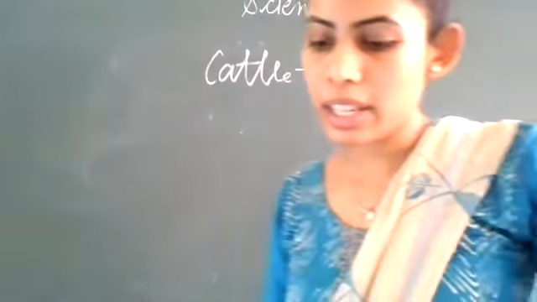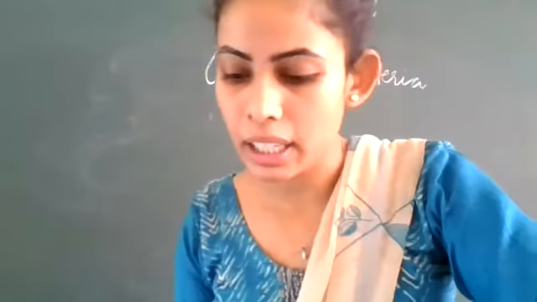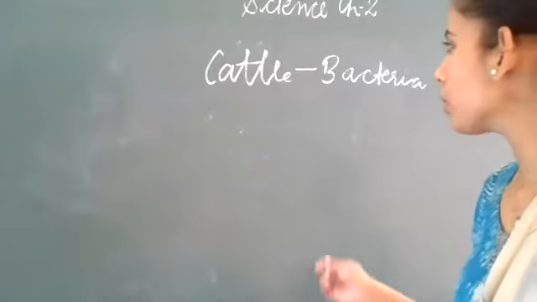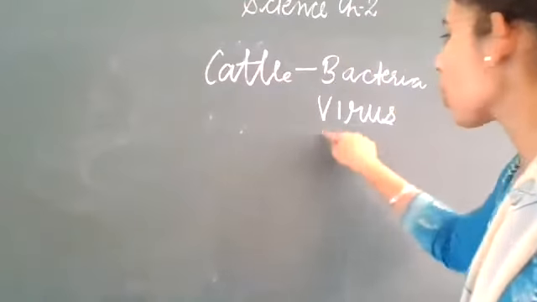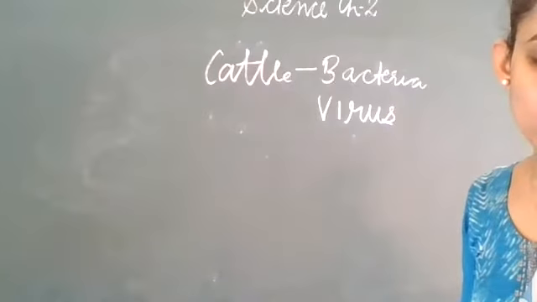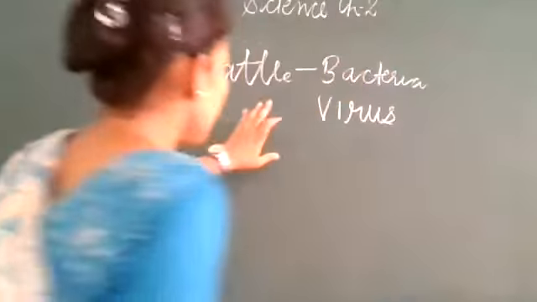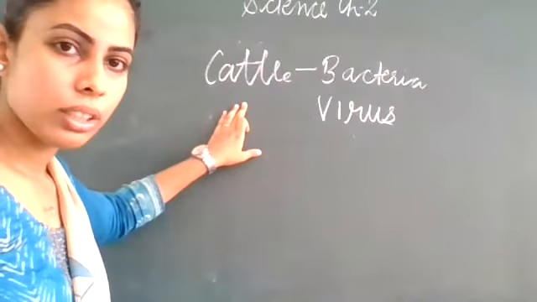Here, and the next is foot and mouth disease of cattle is caused by a virus. And the foot and mouth disease, there is another one also that is caused by virus. Clear? So the name of the bacteria, it is for your knowledge. You have also studied it in 7th.